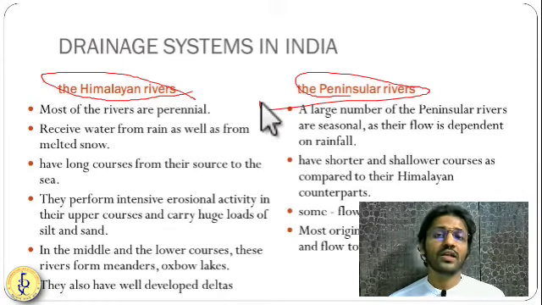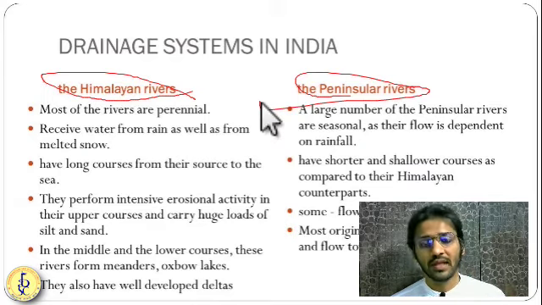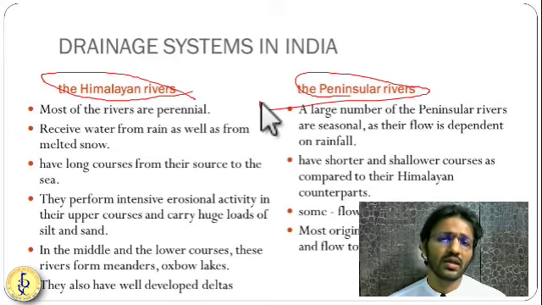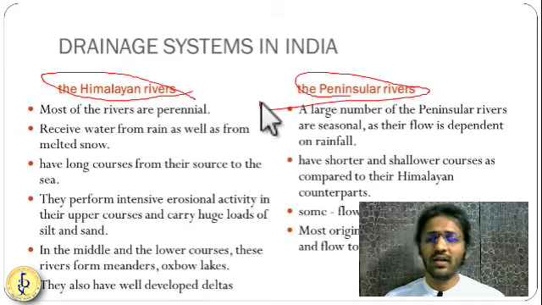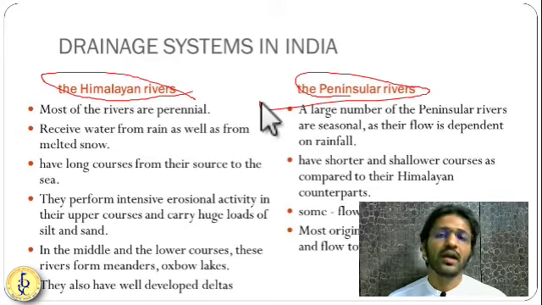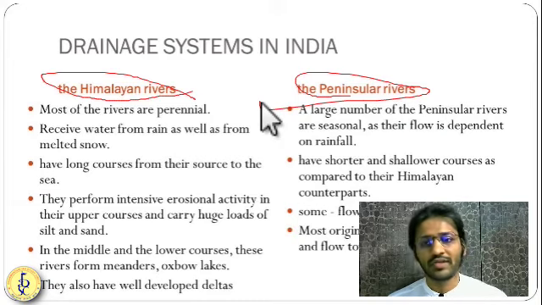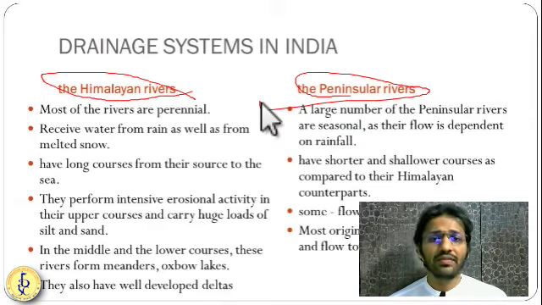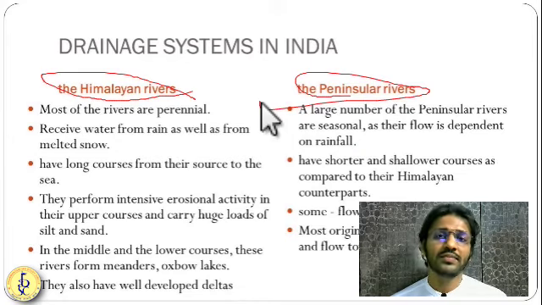Almost 80% of the rivers are originating in the Western Ghats, and some 10-20% are originating in the Amarkantak Plateau and somewhere in Chhattisgarh, some other Paras Hills and Kaimur and other hills, Vindhyan Hills. But most of them are originating in the Western Ghats. So these are some differences between Himalayan and peninsular rivers.